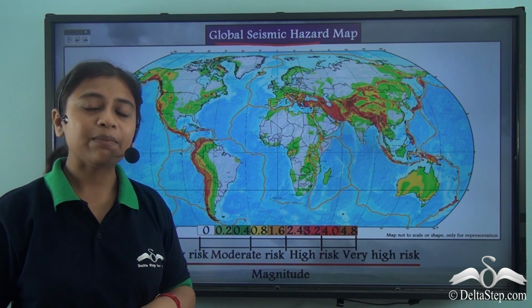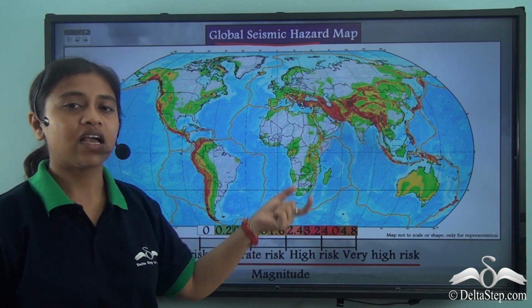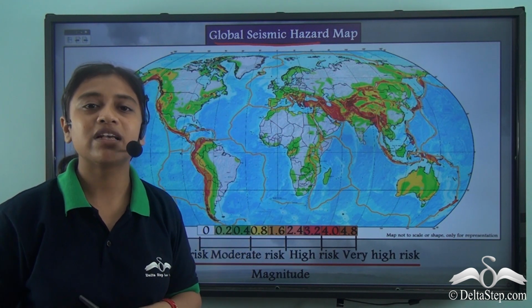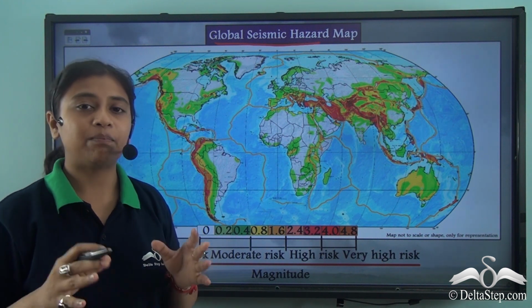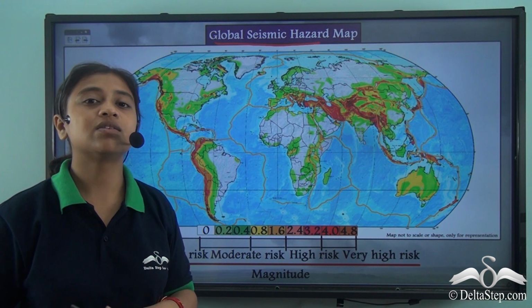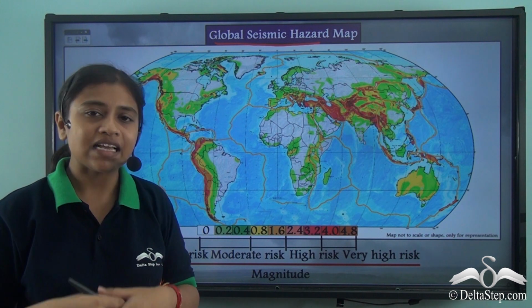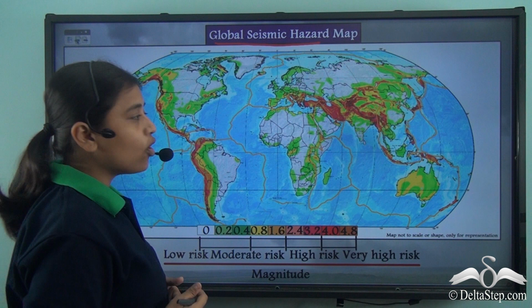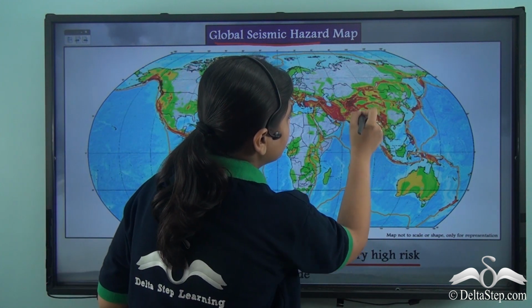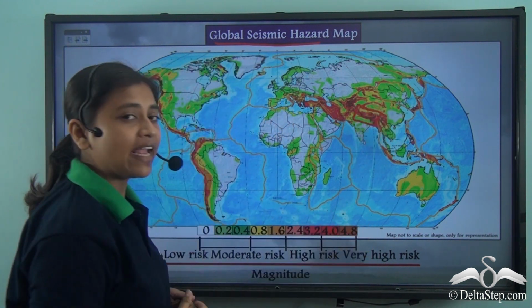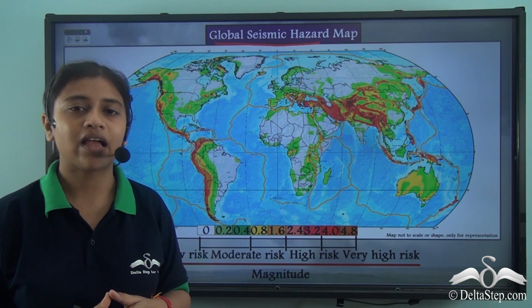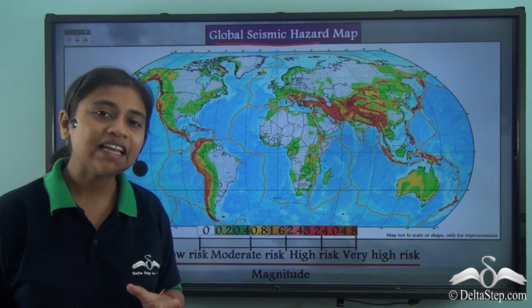Why so? Nepal is marked as a high-risk seismic hazard area because it is close to a seismic zone. A seismic zone is a place where earthquakes occur more frequently and the intensity of the earthquake is maximum. So Nepal, which falls in the Himalayan region to the north of India, is a place that is prone to frequent earthquakes that are devastating and deadly in nature.